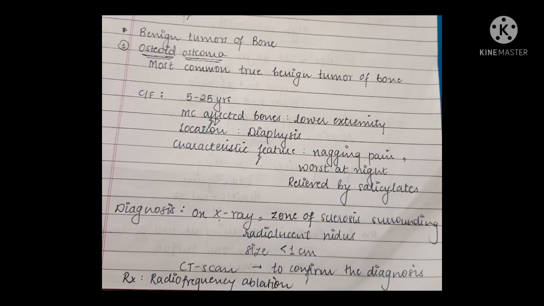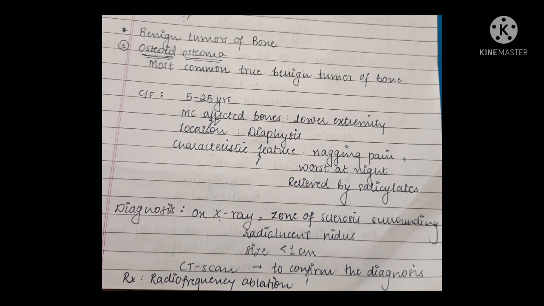First tumor that we'd like to study would be osteoid osteoma. It is the most common true benign tumor of the bone. Clinical features: age 5 to 25 years. Most commonly affected bones are the lower extremity. Location is diaphysis, and characteristic feature of osteoid osteoma is nagging pain, which is worst at night and is relieved by salicylates, that is aspirin or any other NSAIDs.